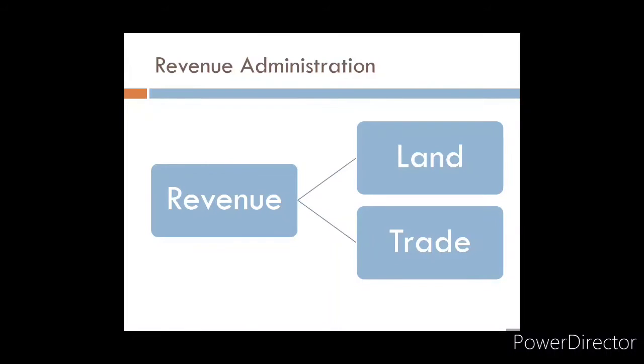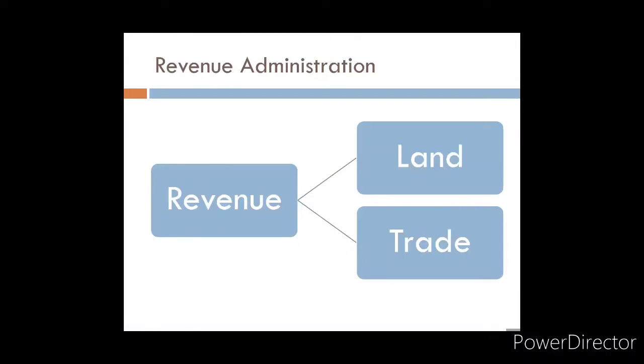After provincial administration comes the revenue administration. Now what is revenue administration? Revenue administration means that department which looks after the revenue. So what were the main sources of revenue during the Mughals? That was land and trade. So different measures were taken by the king in both, on how to gain maximum revenue in terms of land and in terms of trade.